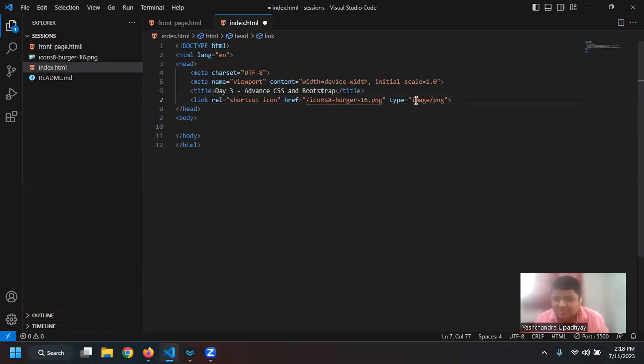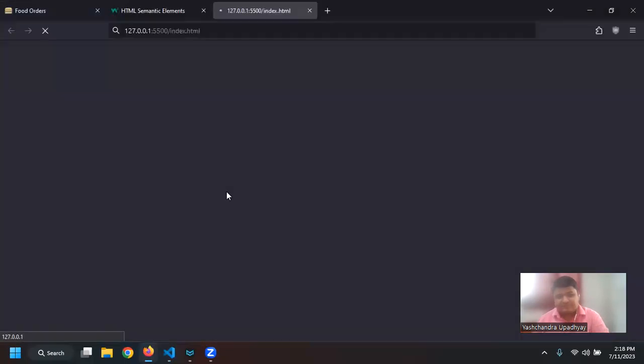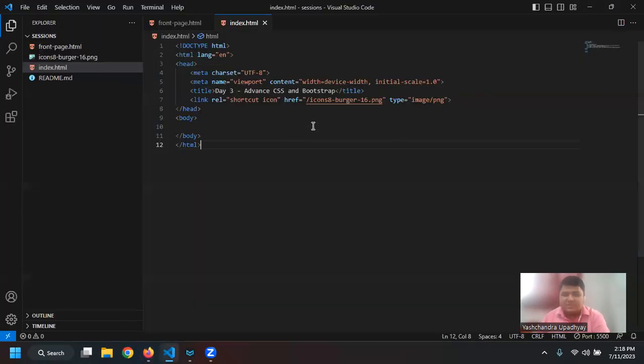The type is image slash png. Now we know that the favicon I'm using is of the png type. So this will do. We can also, let us say, open with Live Server. Yeah, so you can see we have day 3 on the title, advanced CSS, and if I keep hovering over it, I will see advanced CSS and Bootstrap, and then I have this burger favicon, right?